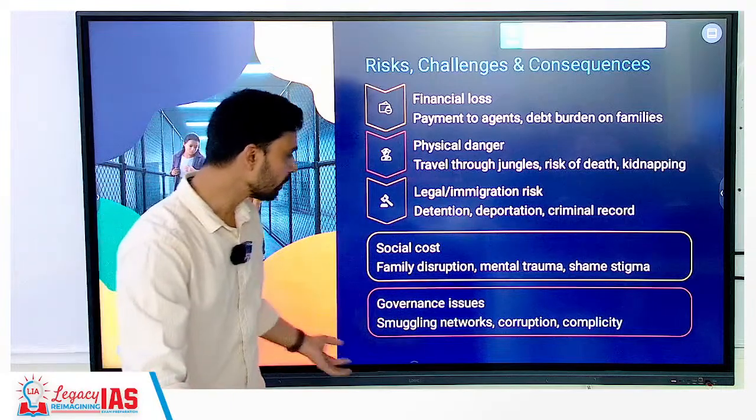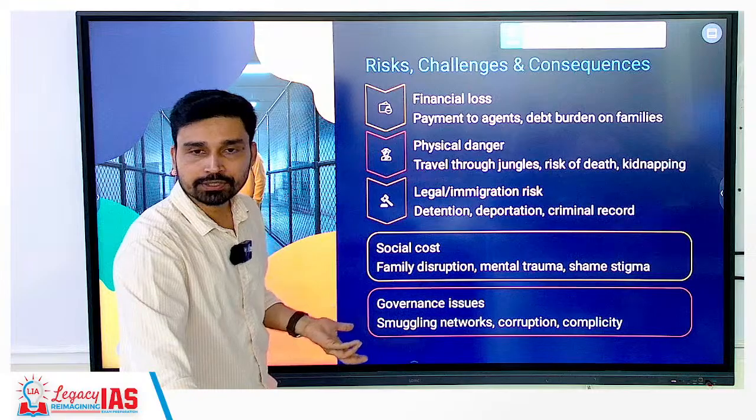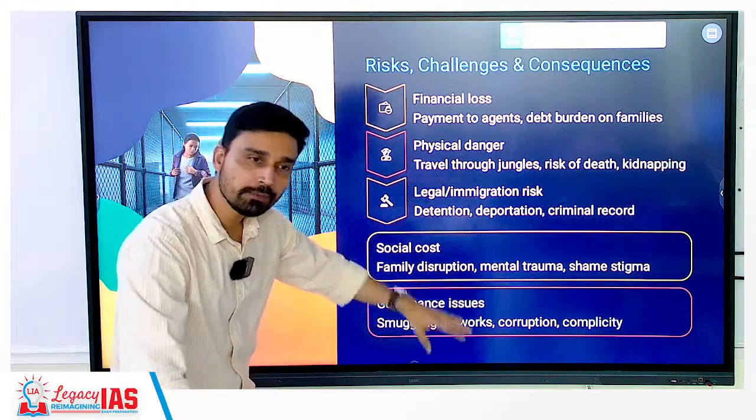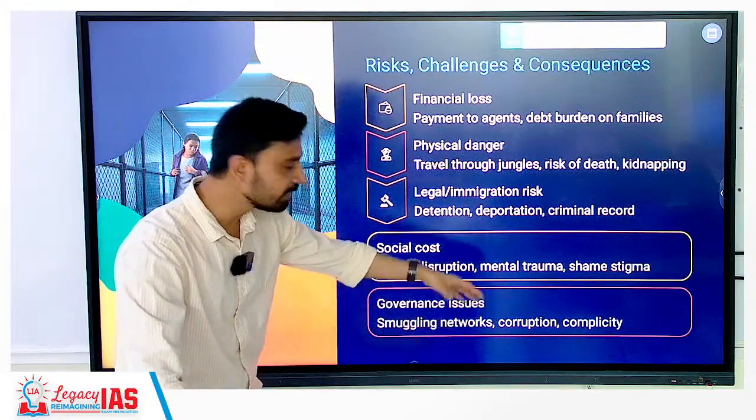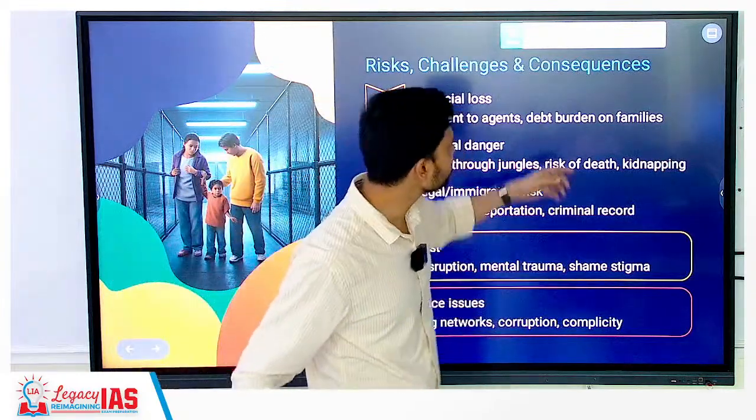Governance related issue, what do we have? Smuggling networks are able to prosper. If there is a demand for illegal migration, then only you will have this prosperity, this prevalence of illegal migration related gangs and all that. Corruption is high, complicity also is seen here.